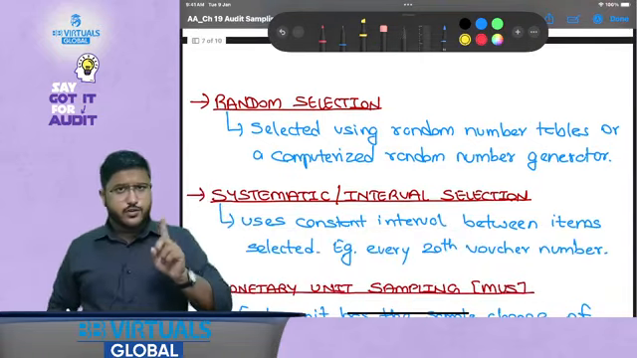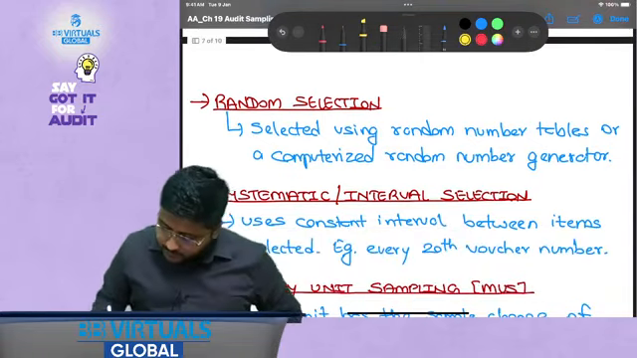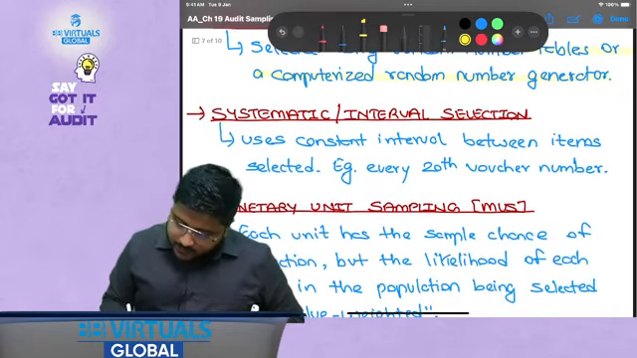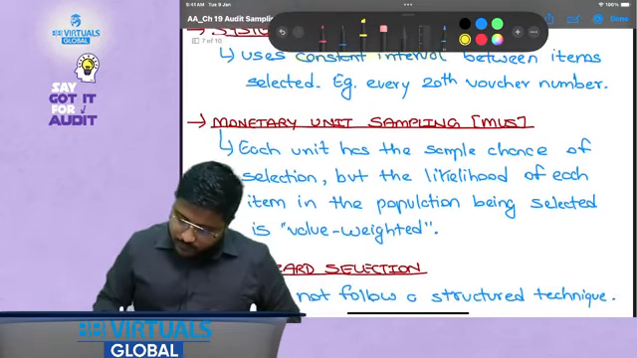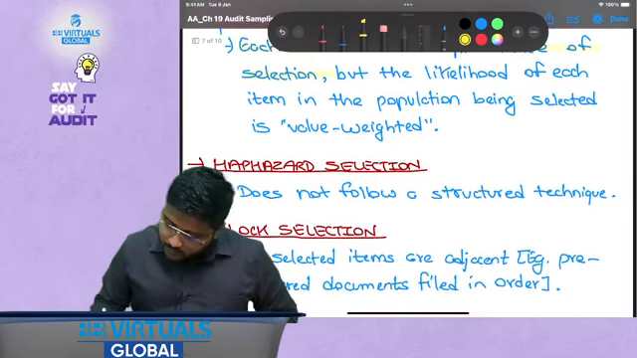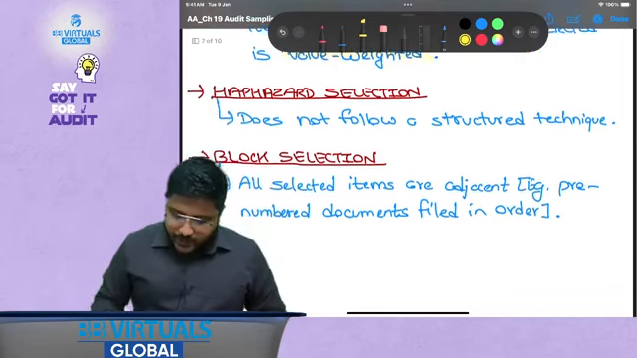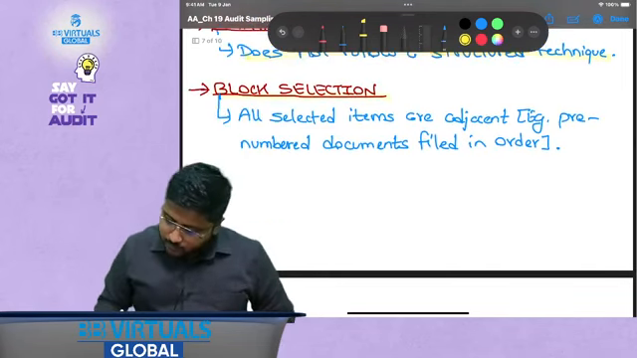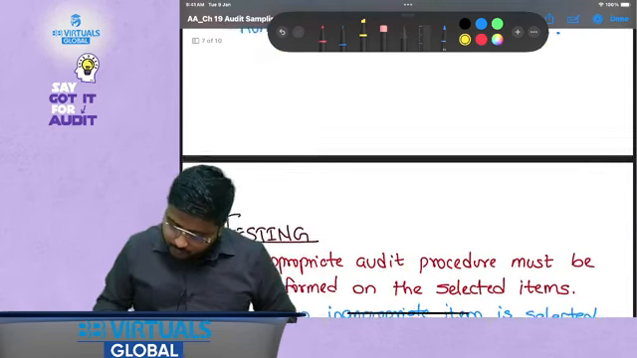Now let's discuss each one of them. Random selection: selected using random number tables or a computerized number generator. Then systematic interval selection uses a constant interval, every 20th. Monetary unit sampling: every unit has a chance of selection, and likelihood depends on value weights. Haphazard: no structure, does not follow a structured technique. Block selection: adjacent items are there, say 1 to 20.